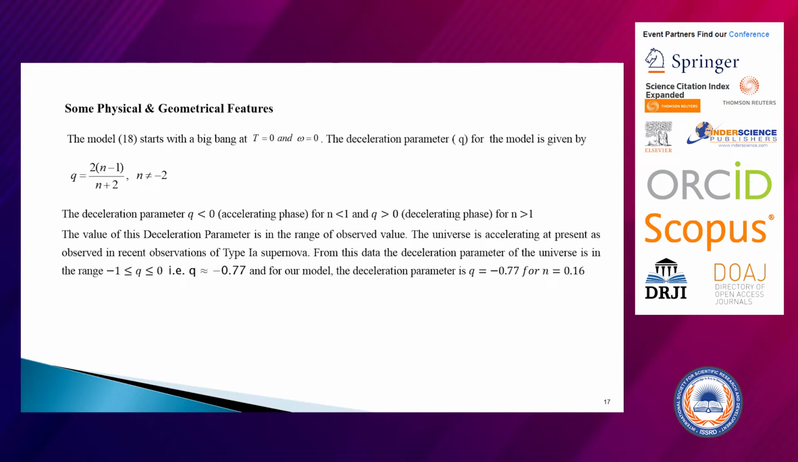Then these are some physical and geometrical parameters of this model. This model starts with the Big Bang at T equals 0 and the rotation is 0, whereas the deceleration parameter is given as Q equals this expression, for n not equal to -1. The interesting part of this deceleration parameter for our model is that the value is Q equals -0.77 for n equals 0.1, and it lies between -1 and 0. Since Q is less than 0, we are getting an accelerating phase.